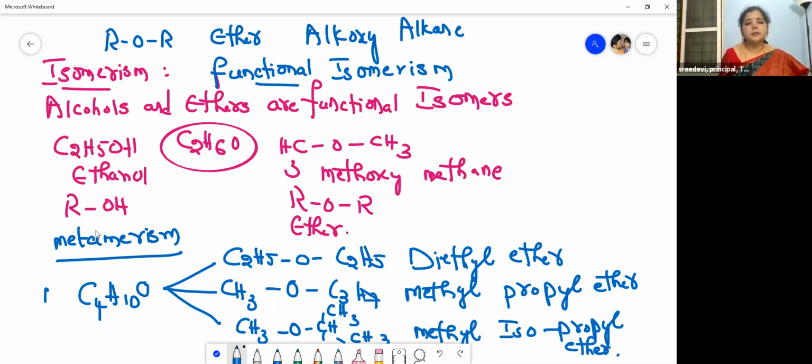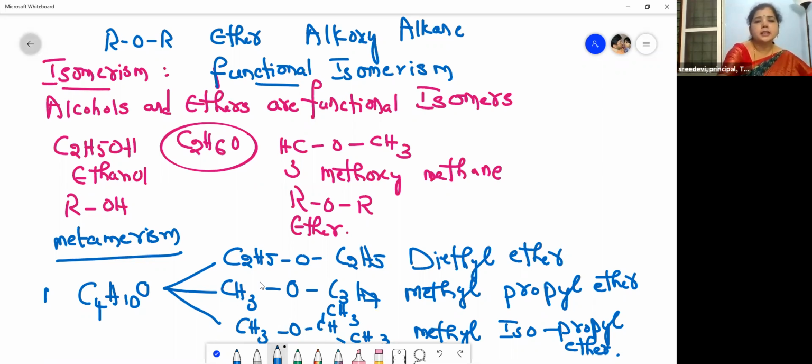See, what is the difference you observed in these three compounds? It is the alkyl chain, children. So they have the same molecular formula and the same functional group, but the alkyl chain is different. So this is the ethyl group, this is the methyl and propyl group, and this is a methyl and isopropyl group. So this is called metamerism. Hope you got this, children.